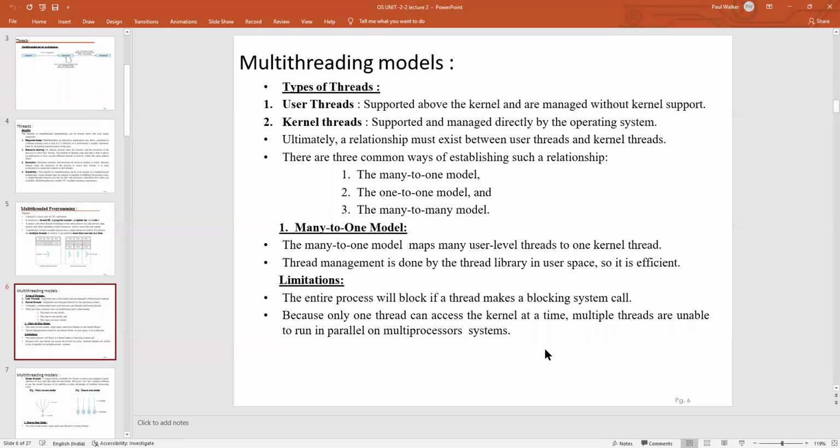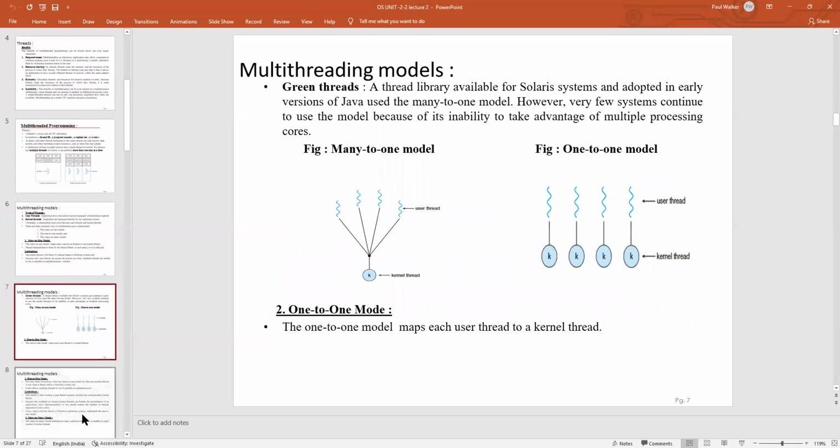Coming to the next topic, the multi-threading models are classified into user threads and kernel threads. User threads are those that are managed without the help of the kernel. Kernel threads are directly operated by the operating system. There are three types of relationships: the many-to-one model, the one-to-one model, and the many-to-many model. The many-to-one model maps many user threads to one kernel thread. This can be explained with the help of this diagram. Here, many user threads are created and connected to a single kernel thread. An example of this model is Solaris.